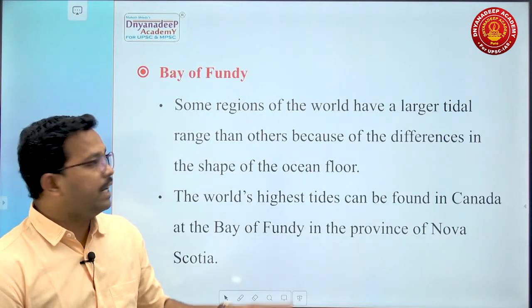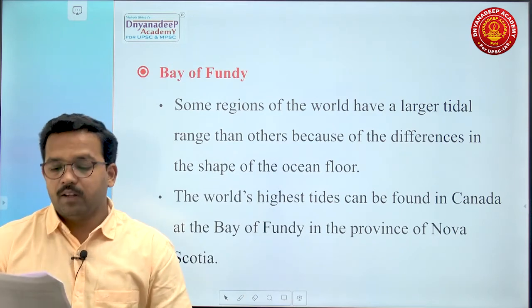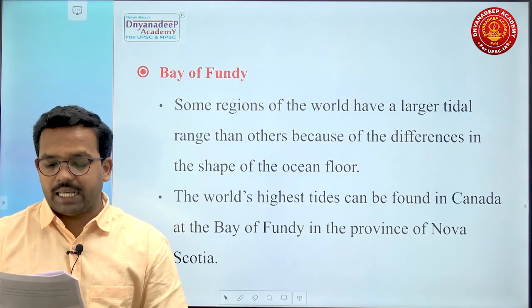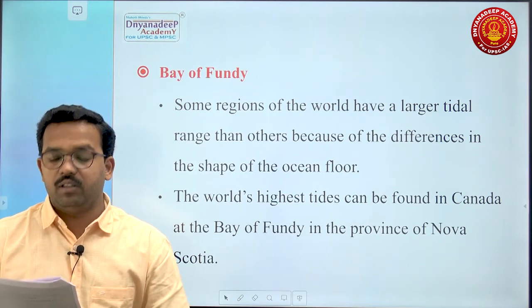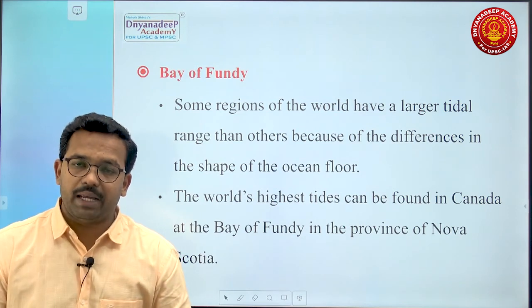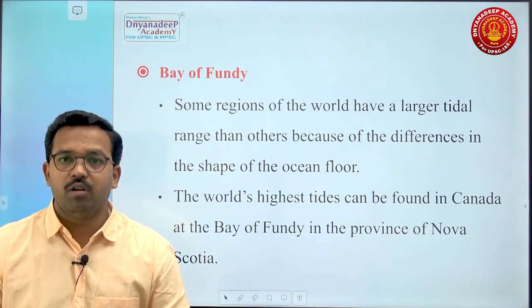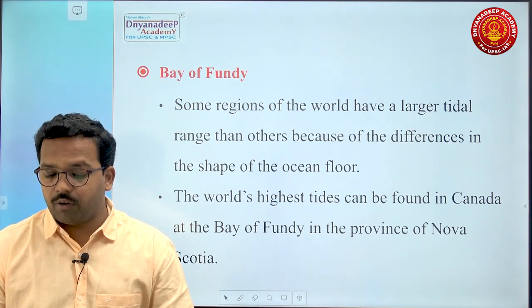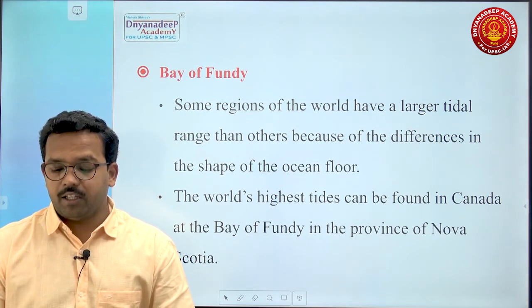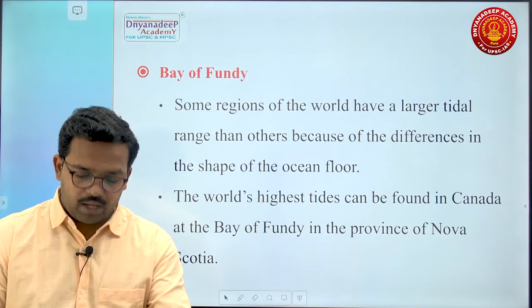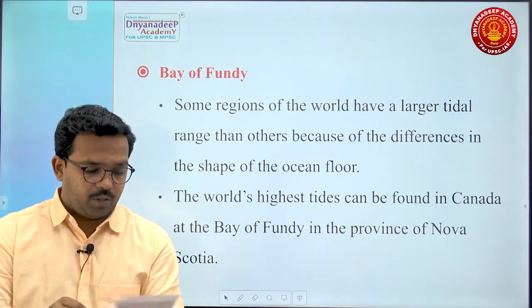Then what about the Bay of Fundy? This is an important case study. Some regions of the world have a larger tidal range than others because of difference in the shape of the ocean floor. So remember, tidal range is also based on the shape of the ocean floor. The world's highest tide can be found in Canada, at the Bay of Fundy in the province of Nova Scotia. These 3 points are important.